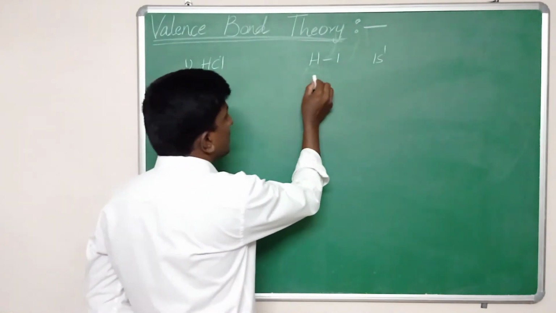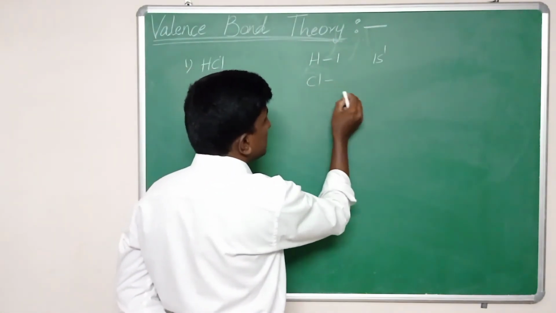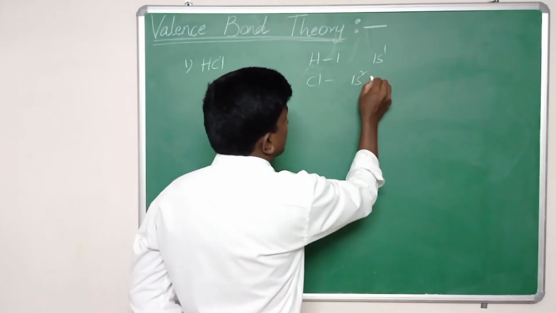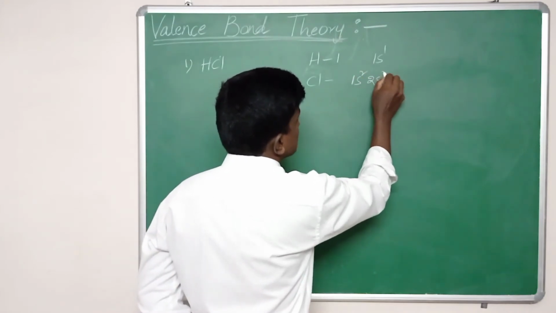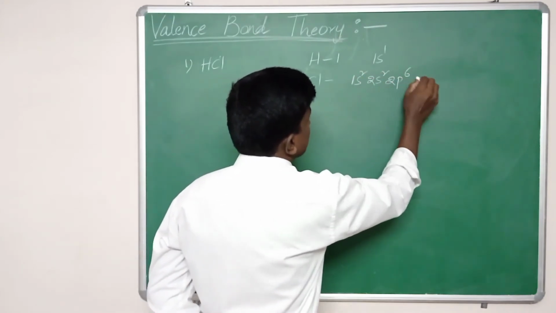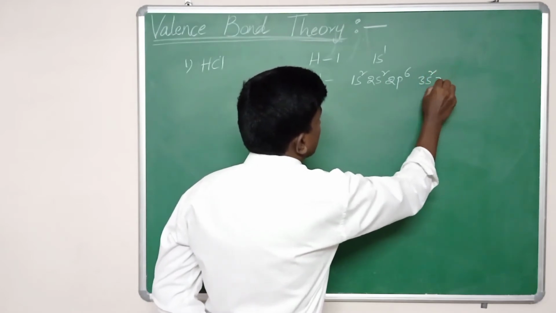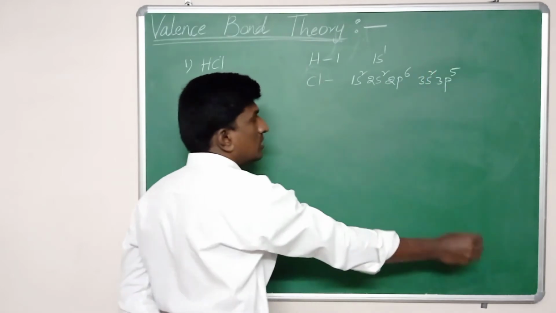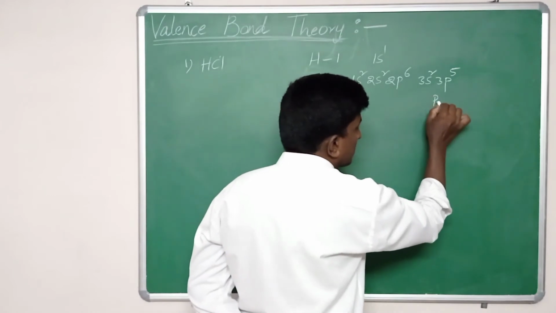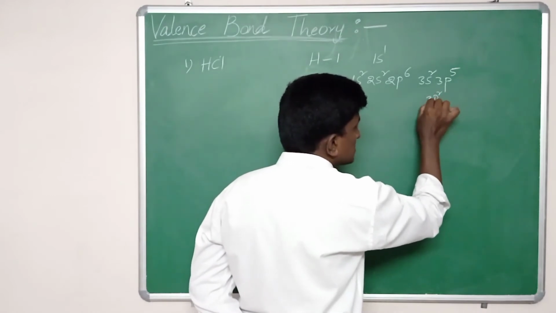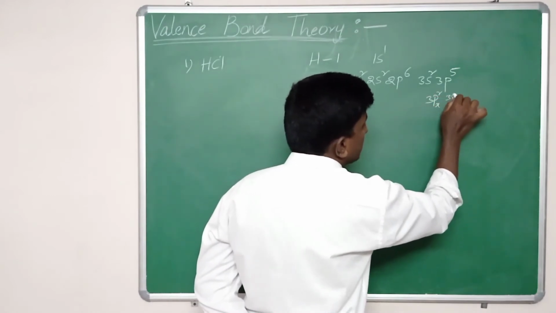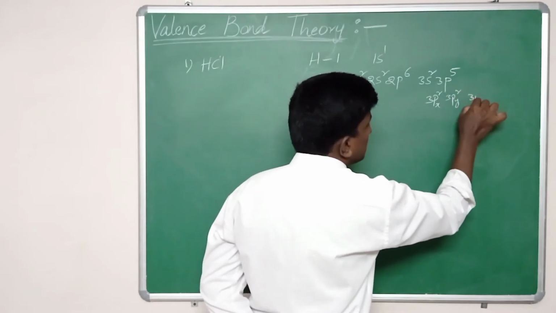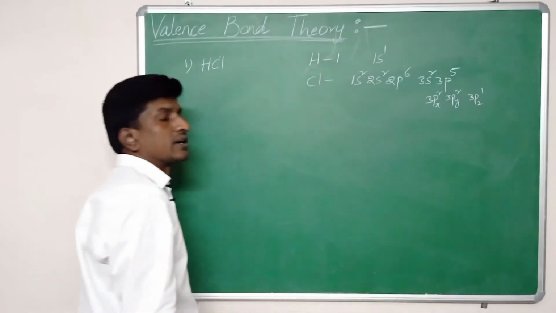Chlorine, as we learned just before, has 17 electrons: 1s2, 2s2, 2p6, 3s2, 3p5. The 3px has 2 electrons, 3py has 2 electrons and 3pz has 1 electron.